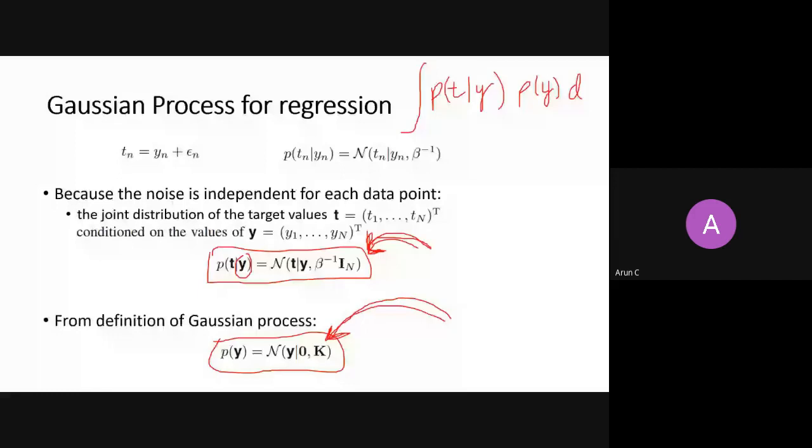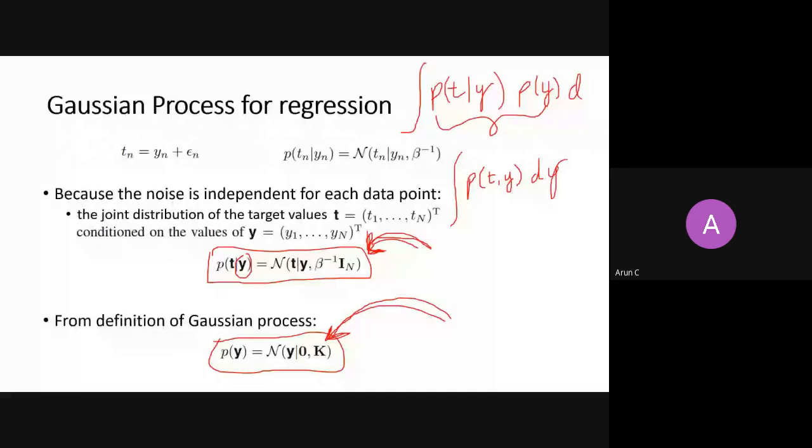Where is K? So there is a probability. I can write this term as probability of y comma t, given y, into probability of y. It is a giant probability distribution. So it is probability of t comma y, right? I want to know only the probability of t, so I can marginalize. Can you write now what I should marginalize to get the probability of t? Y, very nice. So I need to marginalize y over here.